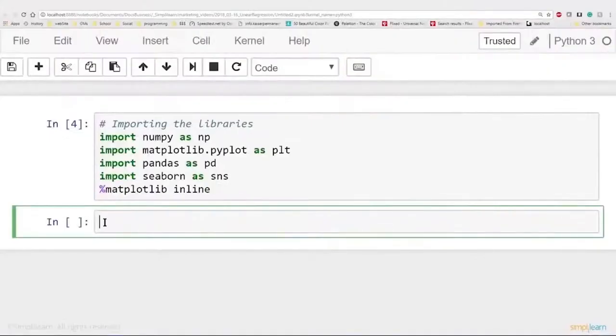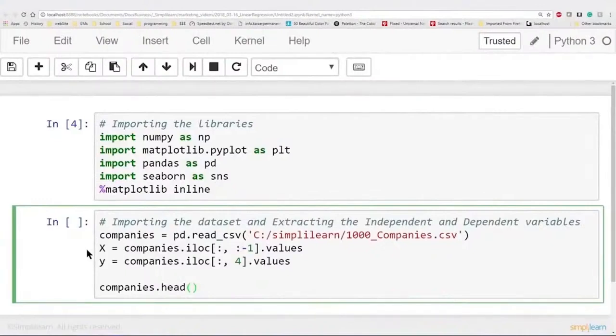So we're going to add this code in here, and we have companies equals pd.read_csv, and I've changed this path to match my computer, c:/Simplilearn/1000_companies.csv. And then below there, we're going to set X equals companies.iloc, and because companies is a pandas data set, I can use this nice notation that says take every row.